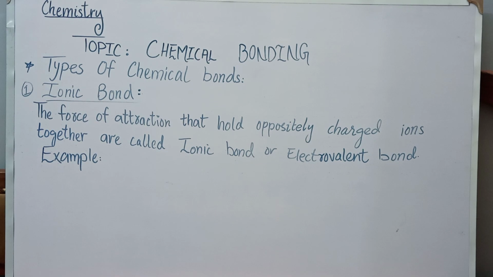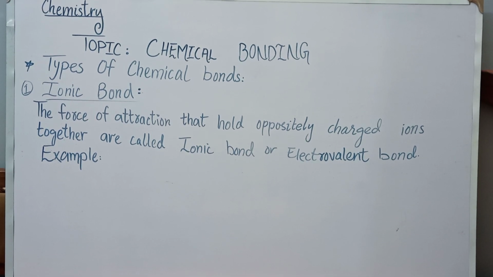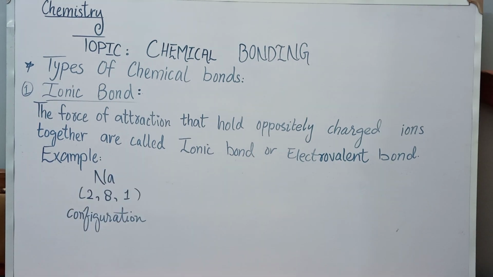By losing one electron from the outermost shell, sodium forms a cation, that is Na+. So when sodium releases one electron from its outermost shell, it forms Na+ ion and its configuration becomes 2,8. In K shell it has 2 electrons and in L shell it has 8 electrons.